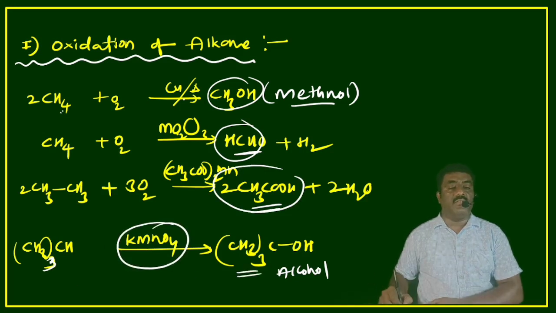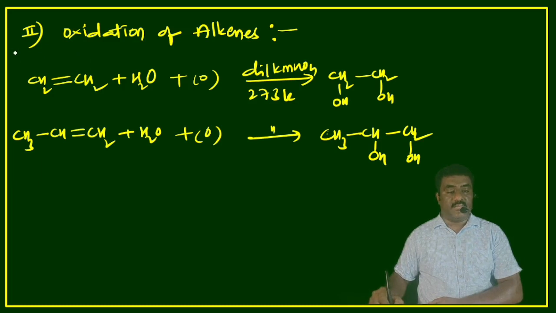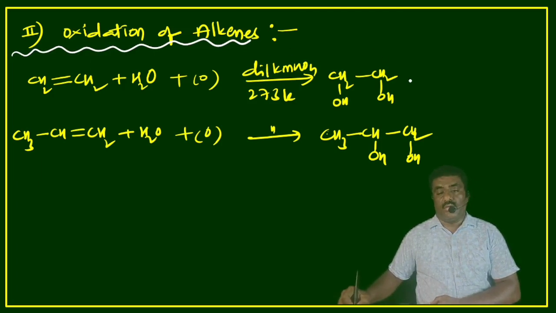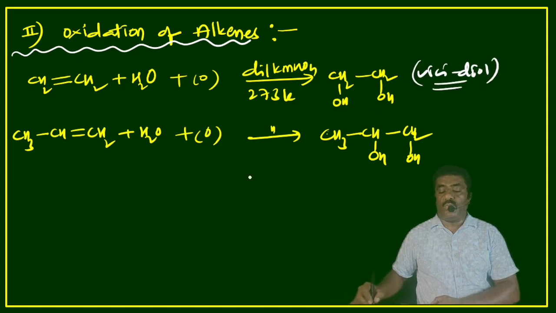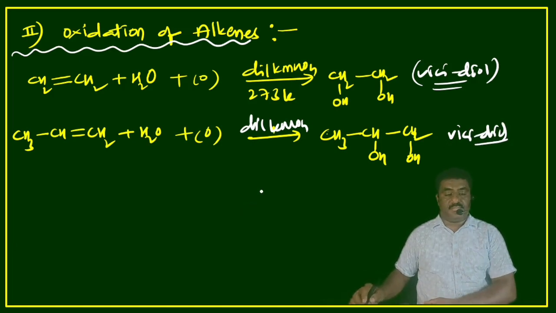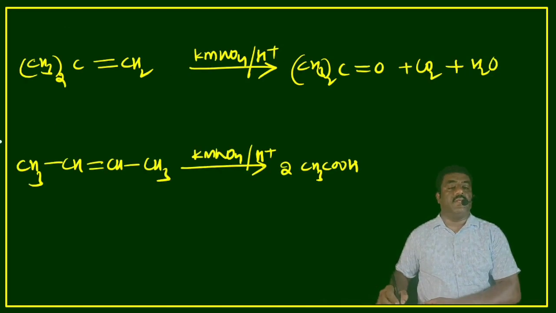Look at the oxidation of alkenes. Alkene oxidation in presence of dilute KMnO4 gives a vicinal diol, OH and OH on adjacent carbons. Propene oxidation with the same dilute KMnO4 solution gives a 1,2-diol.